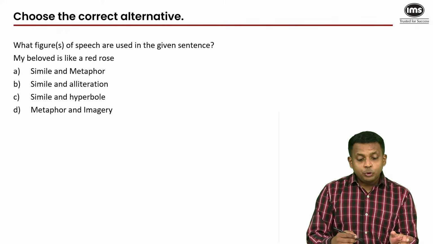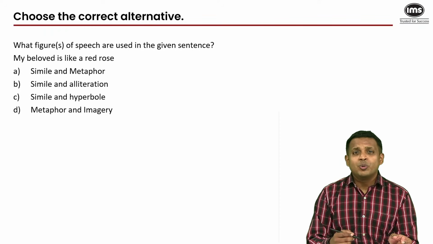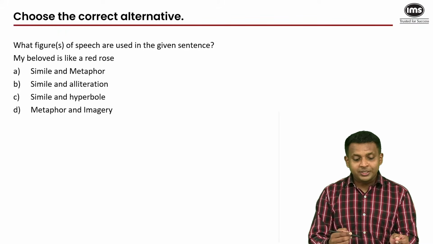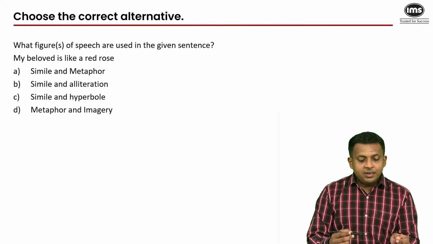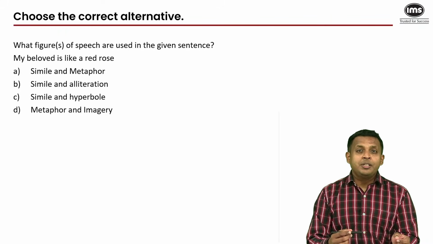And the second one. Actually it's supposed to be red rose. That's a repetition of the R sound at the beginning of the words. With the second options, we have to let go of hyperbole first of all, because there's no exaggeration here. And imagery is a figure of speech where the description appeals to your senses.